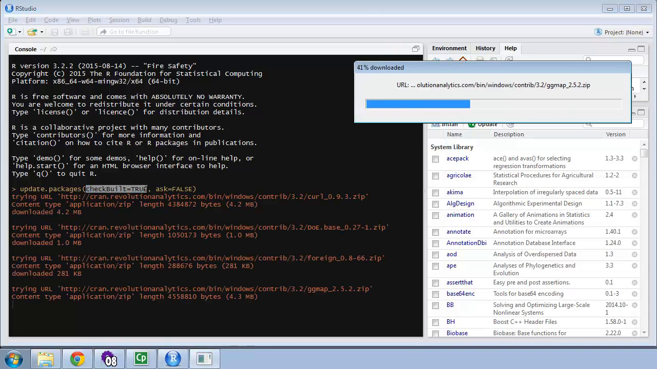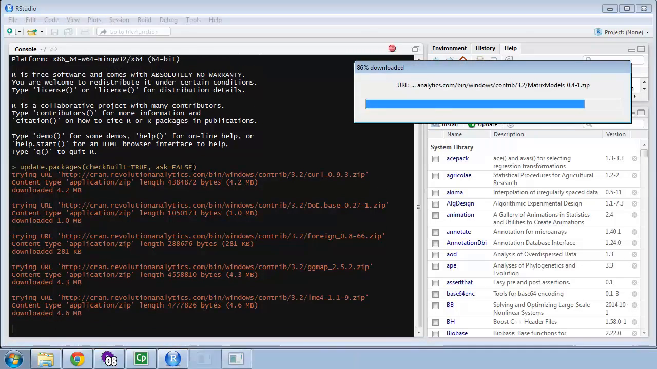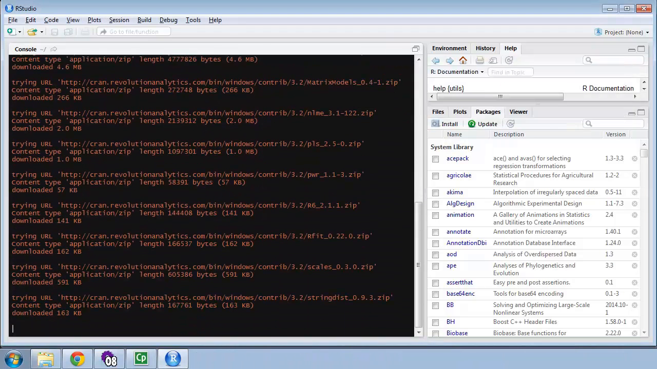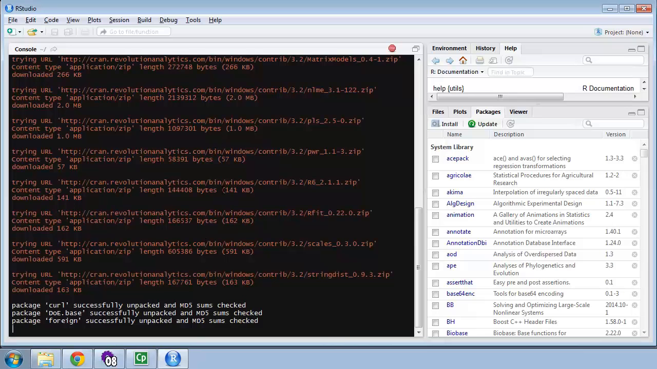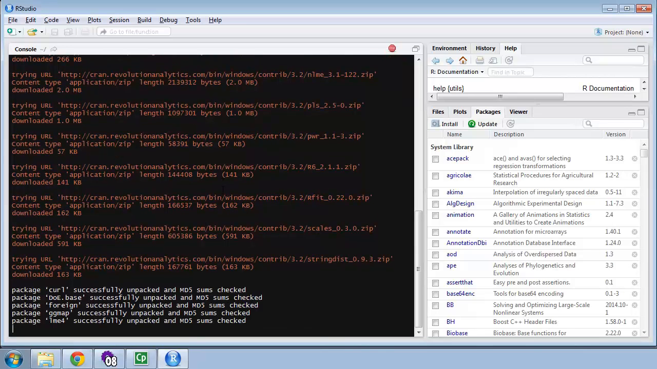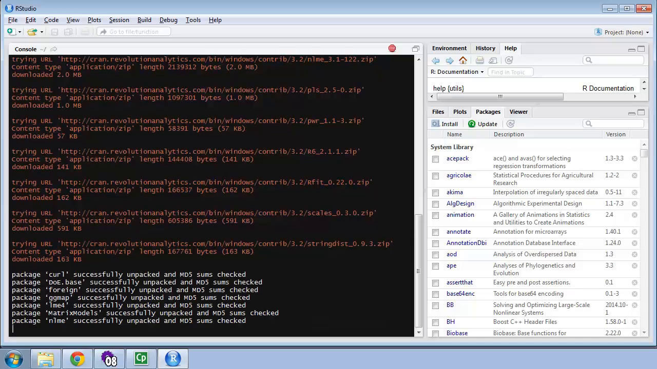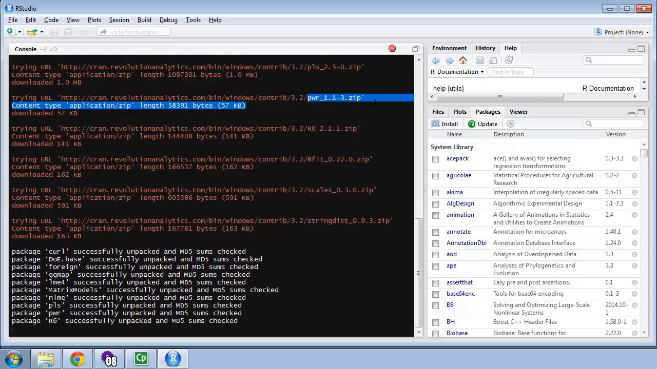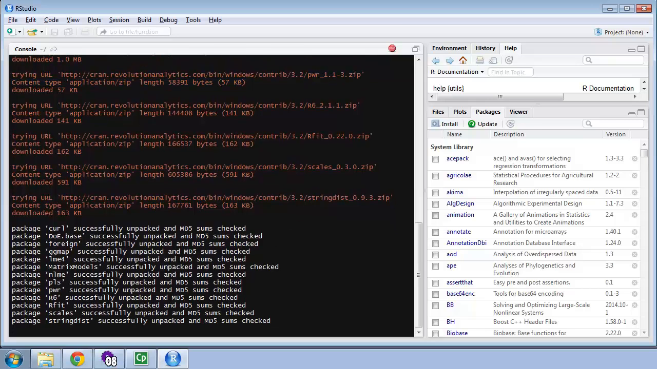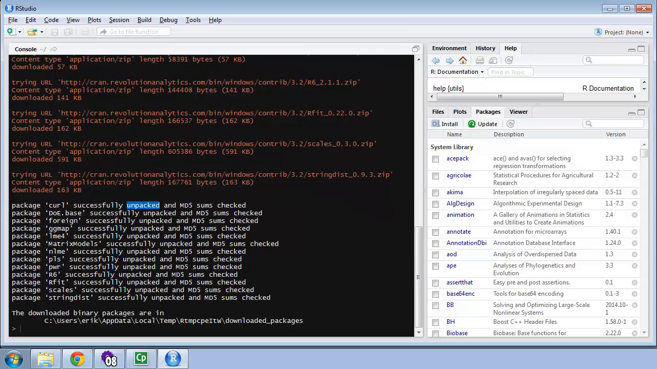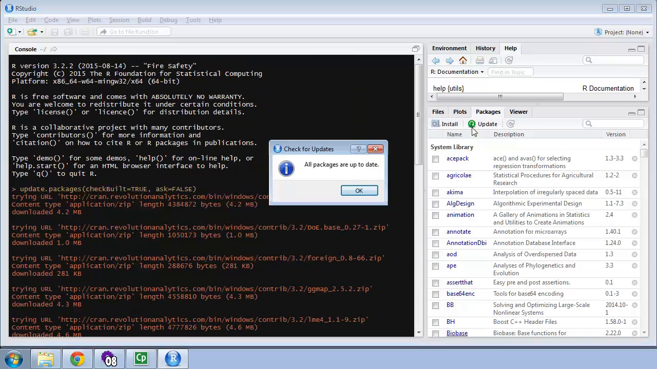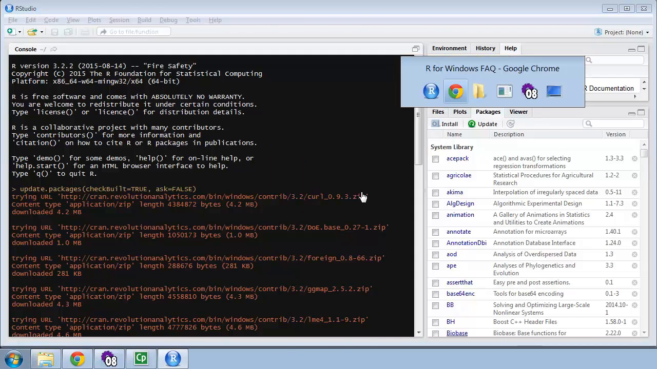was built under the current version. If there's a newer version, it's downloading the updated version of those packages. There are only about a dozen or so here, since I updated my packages fairly recently. And it's now taking those zip files that it just downloaded and unzipping them, which R calls unpacking them, and installing those packages. And now everything's up to date. So if I go over to Packages in the right window and click Update, it now says all packages are up to date.